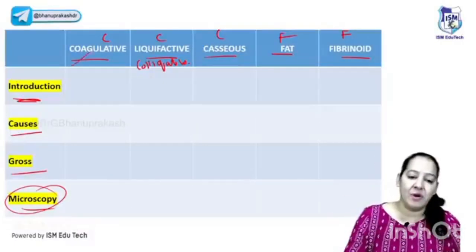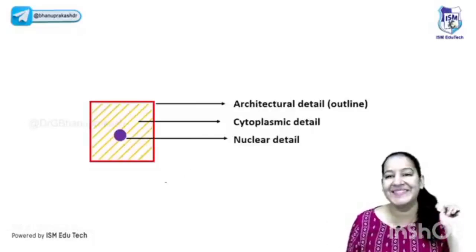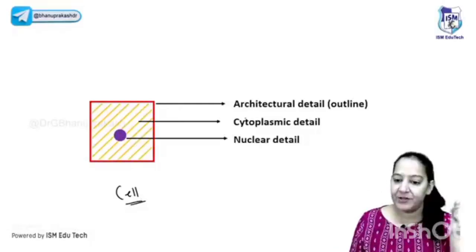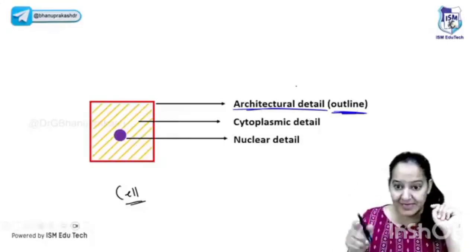So let's start with the first one, coagulative. Before coming to the 5 types of necrosis, let me tell you something. Can you see a cell in front of your screen? Yes, you all can see a cell. The cell has a particular shape. The shape of the cell is known as architecture, or the outline.